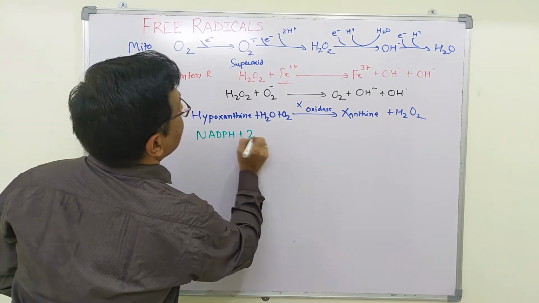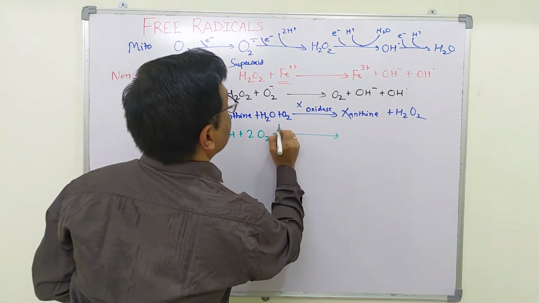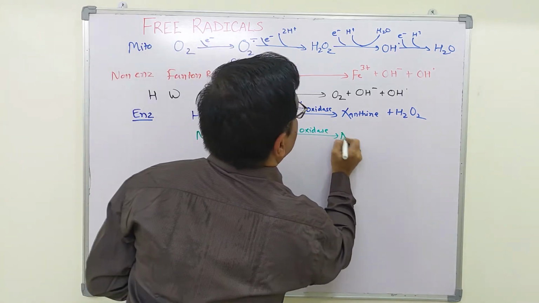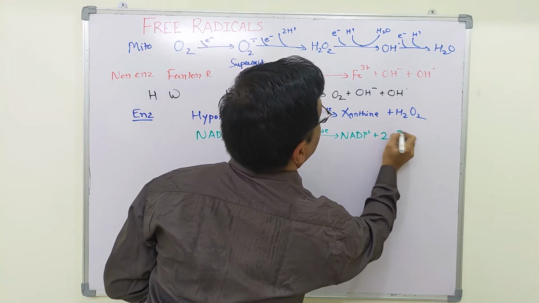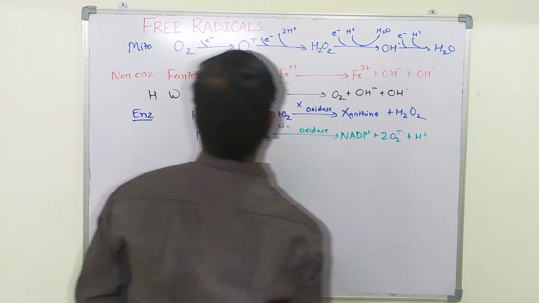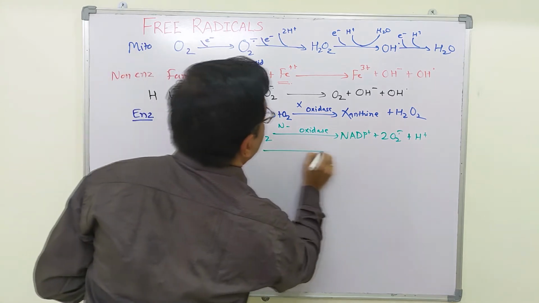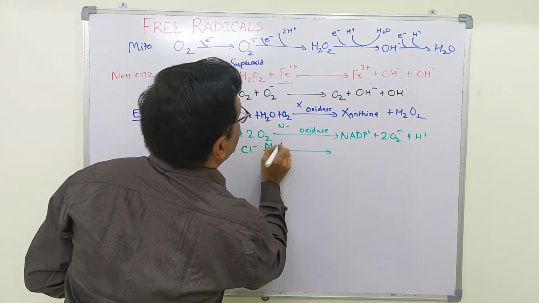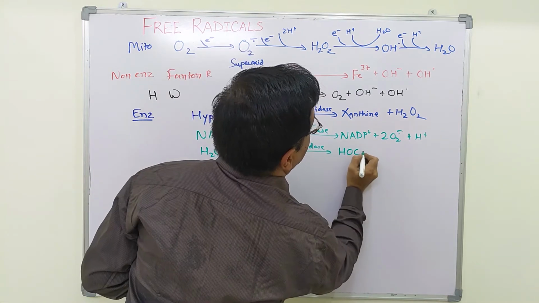NADPH combines with molecular oxygen in the presence of NADPH oxidase to form NADP+, superoxide radical and H+ ion. Hydrogen peroxide reacts with chloride ion in the presence of myeloperoxidase to form hypochlorous acid.